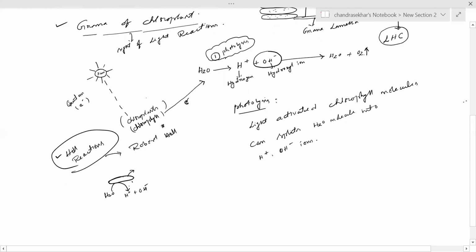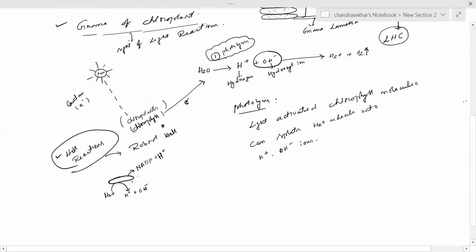Meanwhile, these H plus ions are reduced by a hydrogen ion acceptor present in the stroma, that is NADP. NADP accepts one of the H plus ions and turns into NADPH.